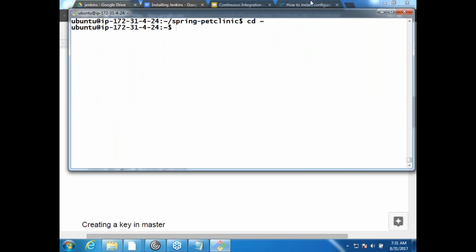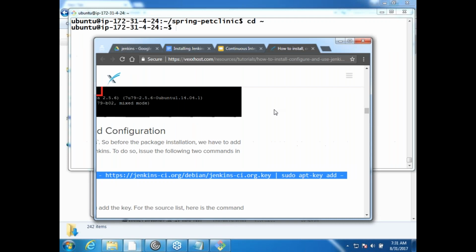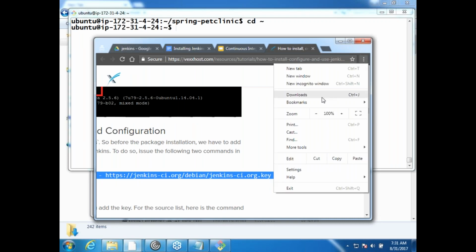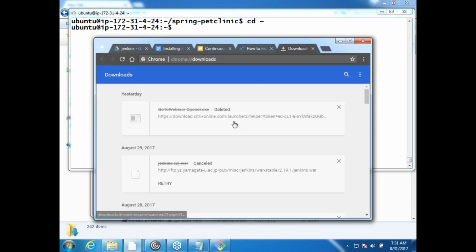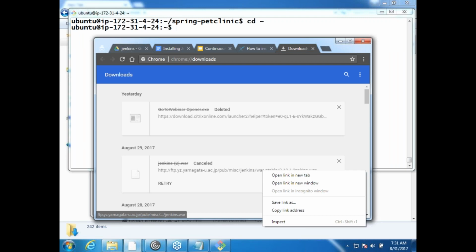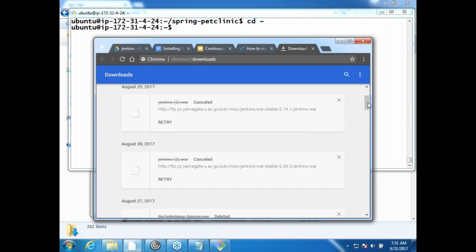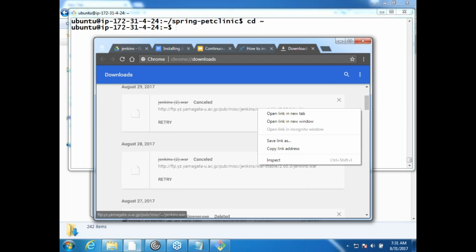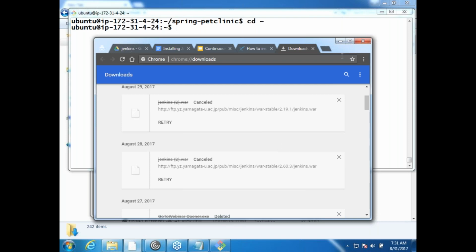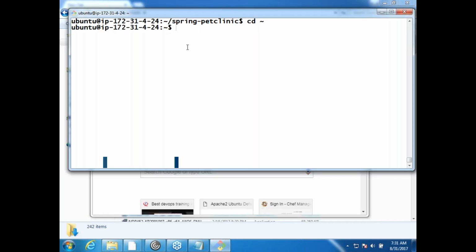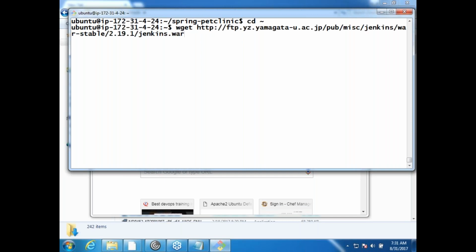To know its location, let me see downloads. Yeah, let me go to the earlier version because we have faced this problem, right? Yeah, this is fine because it requires Java 8 and we have Java 7. We'll see that. That's absolutely fine. Okay, wget and give that path.